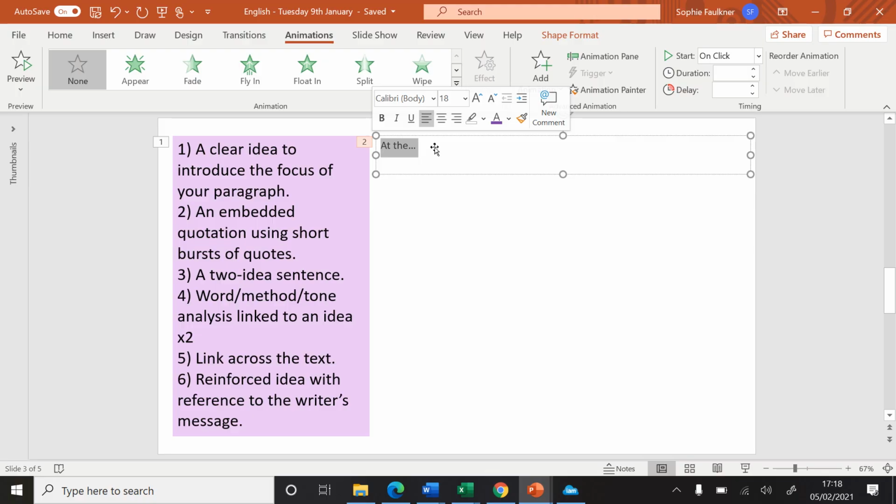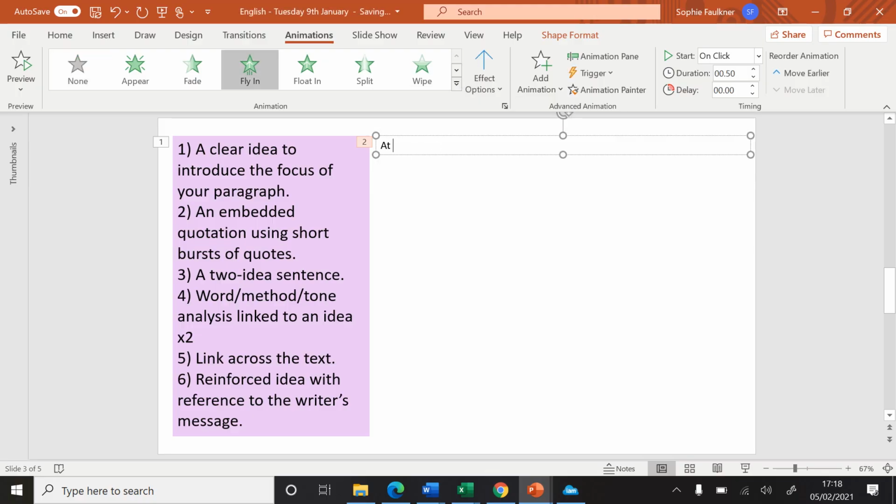So my first step is my clear idea. So we're in good habits with this. So at the beginning of the play, Shakespeare hints at Lady Macbeth's transgression. At this stage, Act 1, Scene 5, she hasn't fully transgressed. She's just thinking about it.